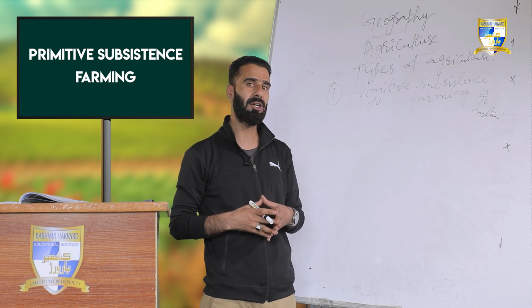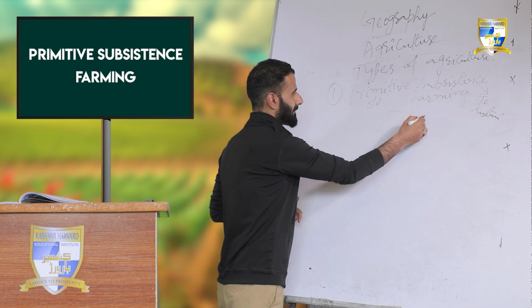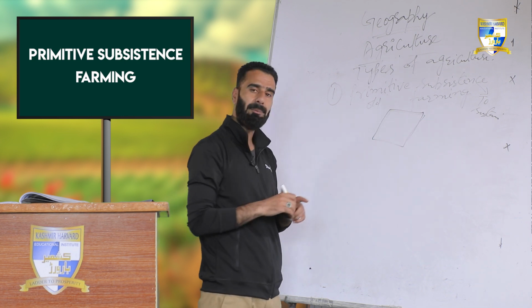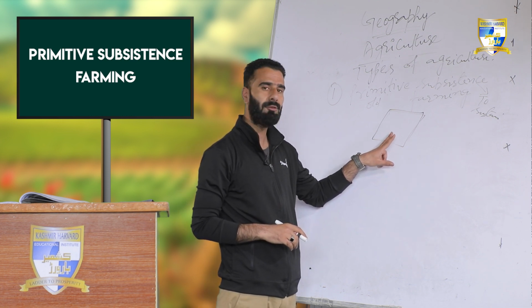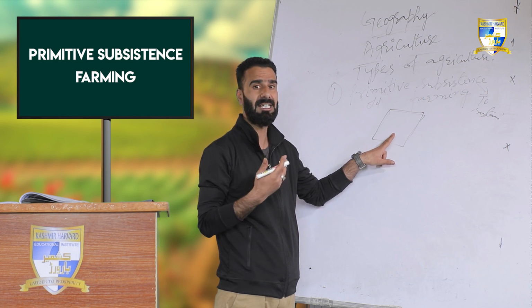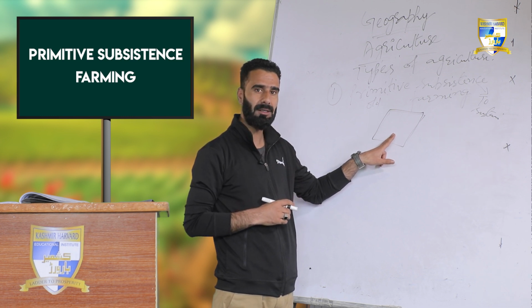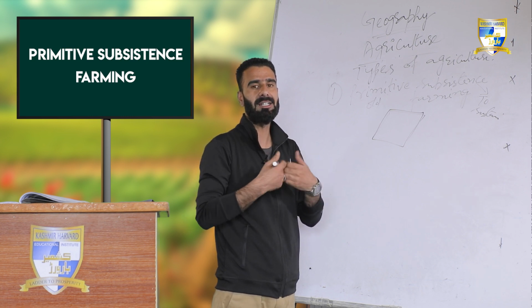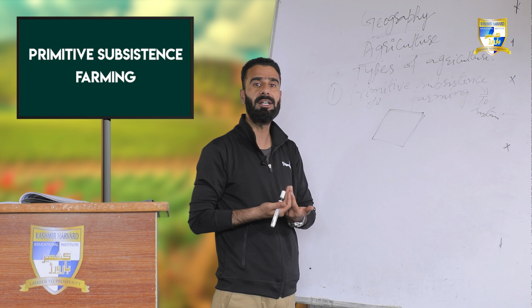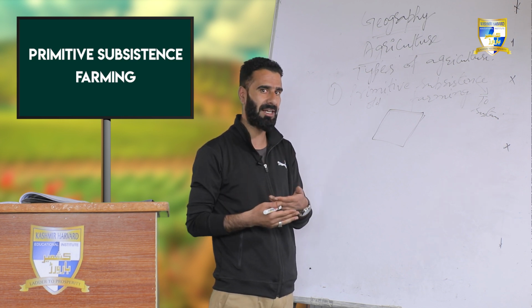And what are the old techniques of agriculture? You might have heard this before. On a small portion of land, a farmer who owns a small portion of land performs a type of agriculture for sustaining his family and his own self. For performing this subsistence farming on a small patch of land, he does not need the various modern equipment or advancements which have been developed in agriculture. He only uses old techniques of agriculture.